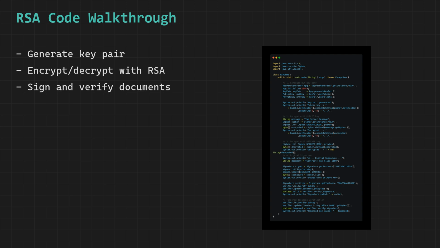We initialize a cipher object with encrypt_mode and pass the public key to it, which configures the cipher engine to perform RSA encryption using the recipient's public key, and when we feed our plain text message to this cipher, it produces an encrypted ciphertext that can only be decrypted by the corresponding private key, and it is absolutely critical to understand that even the public key that was used to perform the encryption cannot reverse the process and decrypt